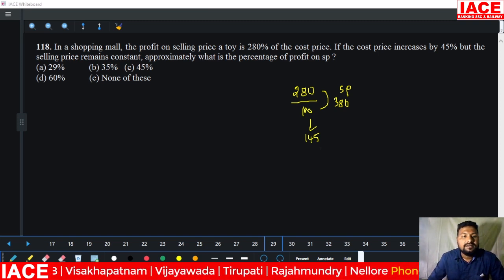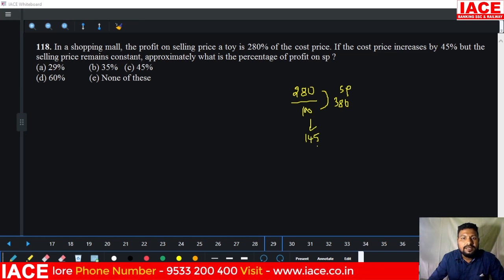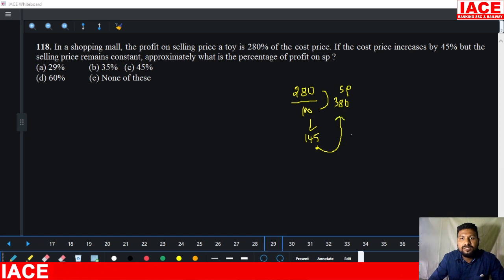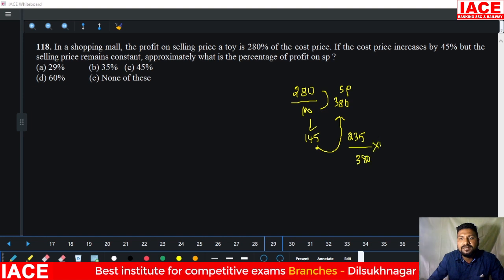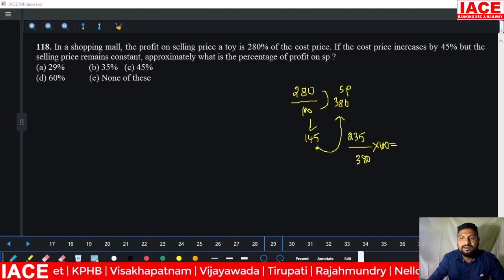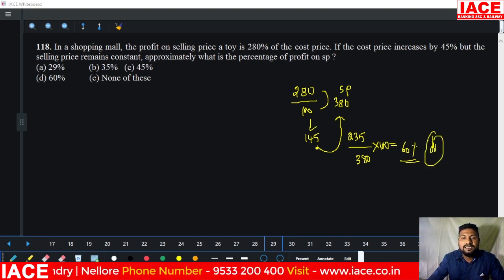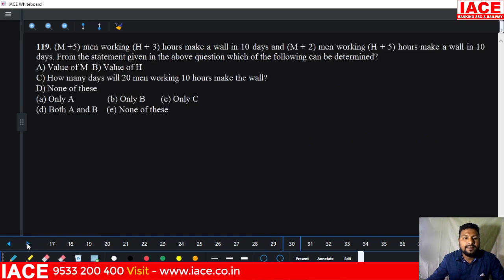The difference between the new cost price and the old selling price is how much? 235 rupees profit. 45 rupees is increased. That's why the profit became 235. 235 on 380, we need percentage, multiply with 100. 235 by 380, you will get more than 50%. More than 50% means you can easily understand it is equal to 60%. Then option D is correct here.